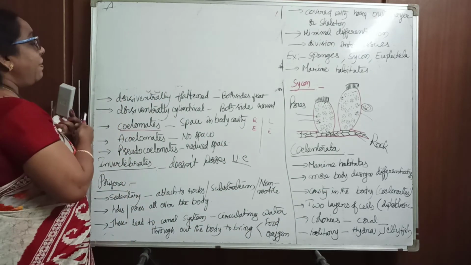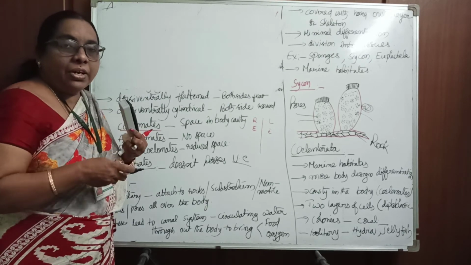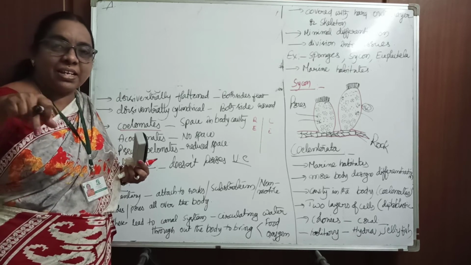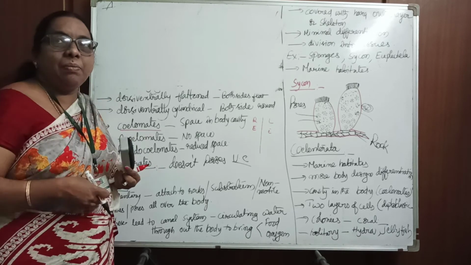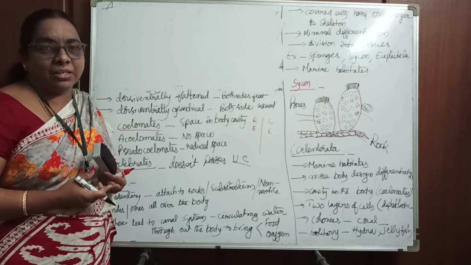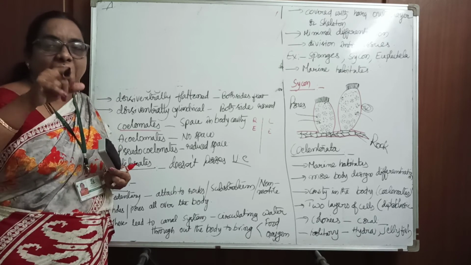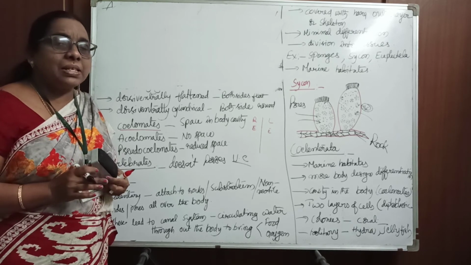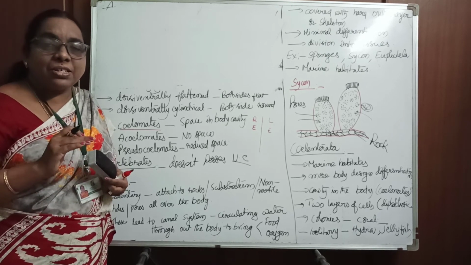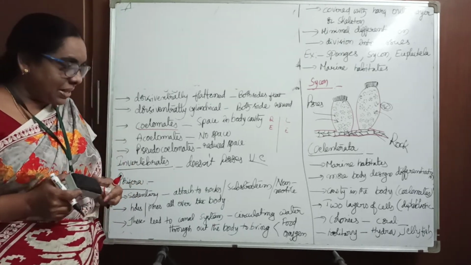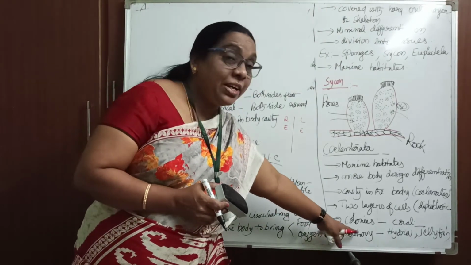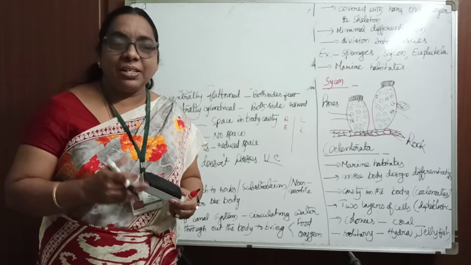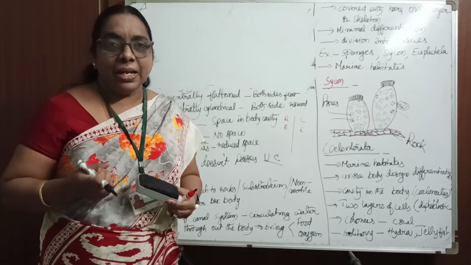Sometimes these animals live in colonies. If you go to the sea, we can see coral reefs. They all live like a group. Colony means many living together, just like an apartment. Some animals in the coelenterates are solitary. Isolate means separate; they live individually. An example for that is the sea anemone.